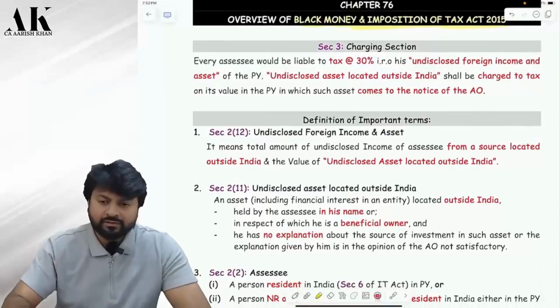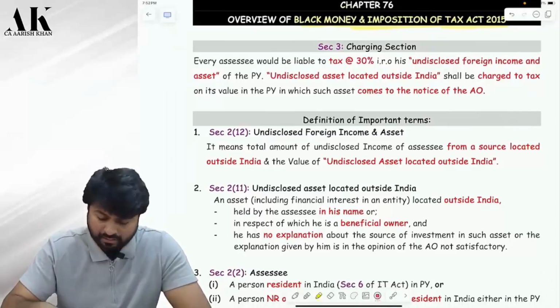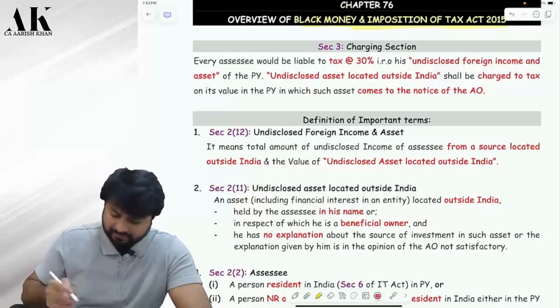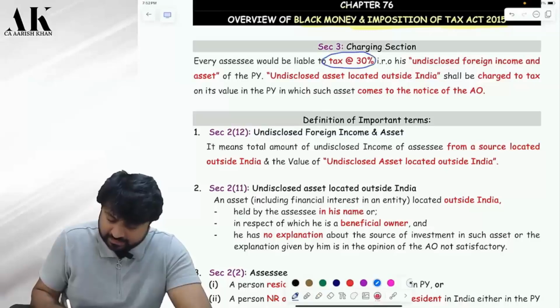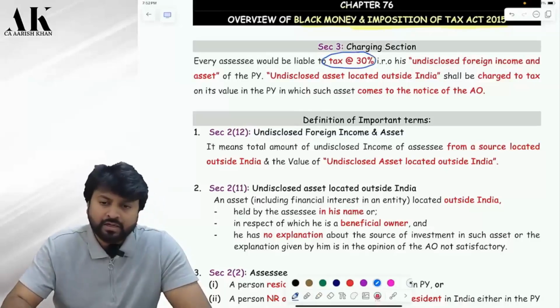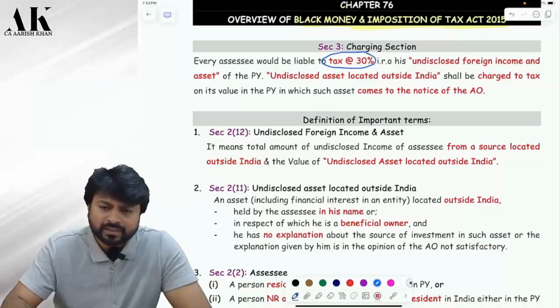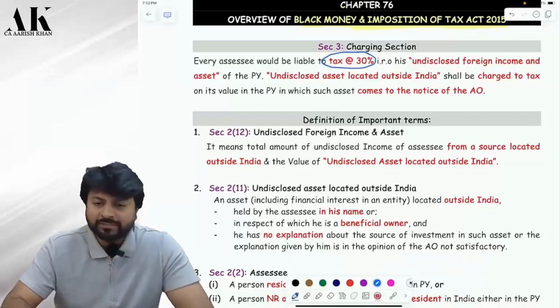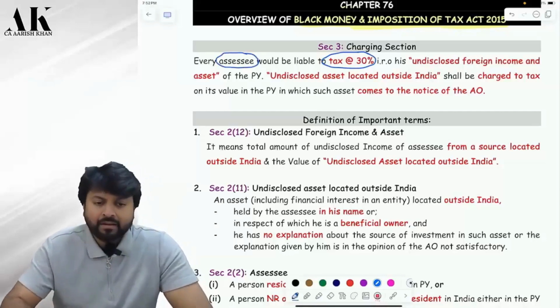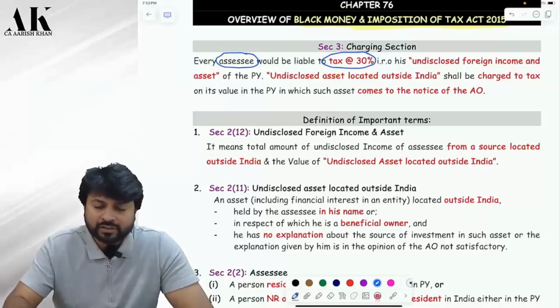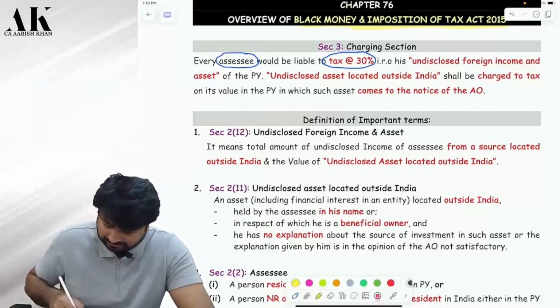Now the very first thing that I would like to tell you all is, pay attention please. What is the tax rate over here? First thing we need to understand. The tax rate under the black money law is 30%. Every assessee would be liable to 30%. Now you will ask me, what do I mean by the term assessee, sir?